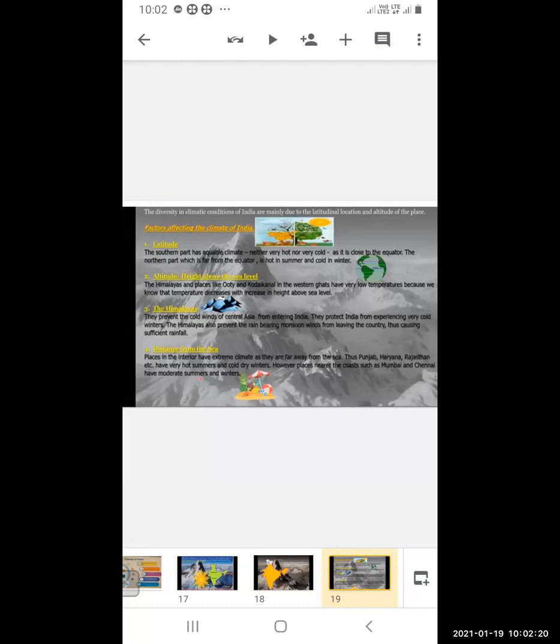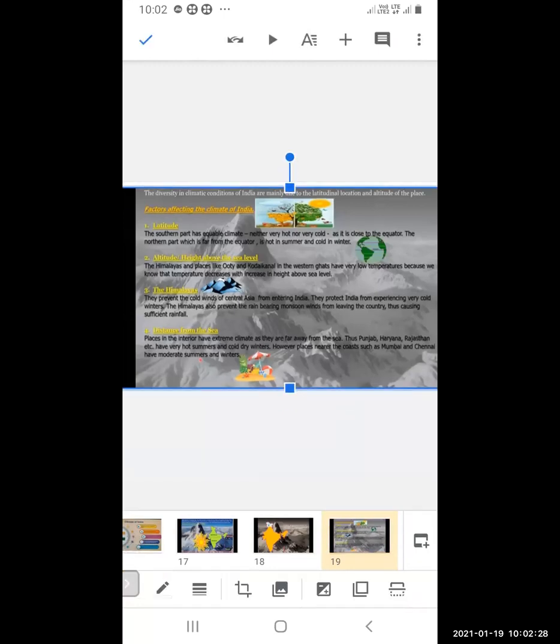So we have seen the northern part of India, and the southern part has an equable climate, neither hot nor cold, as it is close to the equator. The lower part is closer to the equator, and the northern part is very far away from the equator. So in summer the climate is very hot, and in winter it is very cold.